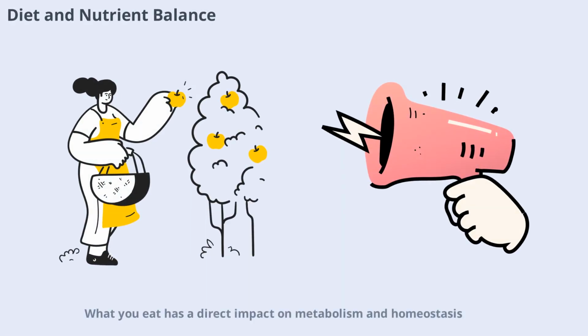What you eat has a direct impact on metabolism and homeostasis. A balanced diet provides the nutrients your body needs to function properly. Too much or too little of certain nutrients can disrupt homeostasis and lead to health problems. Eating a variety of foods helps ensure your metabolism runs smoothly and your body stays in balance.